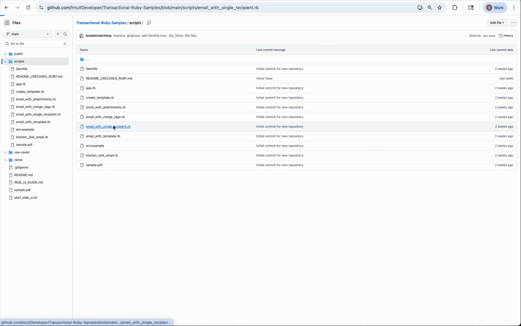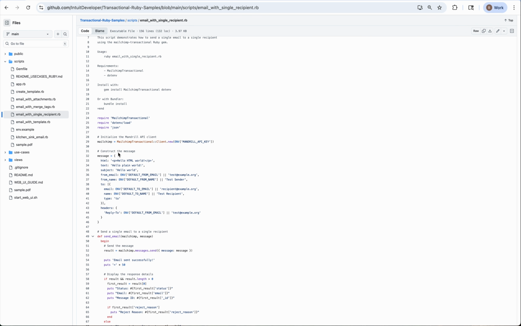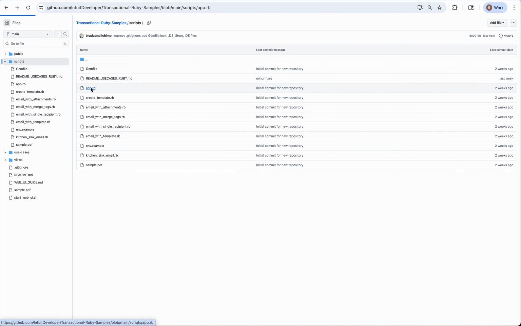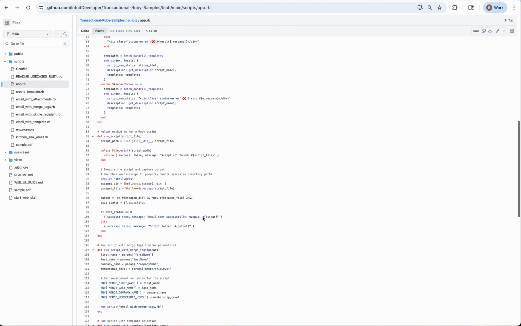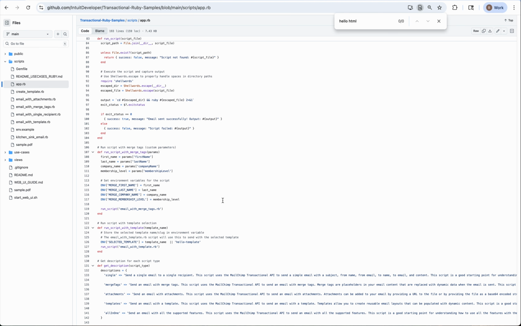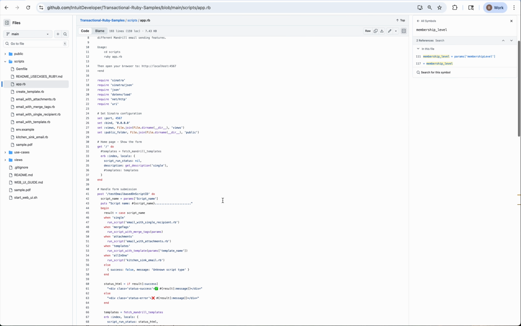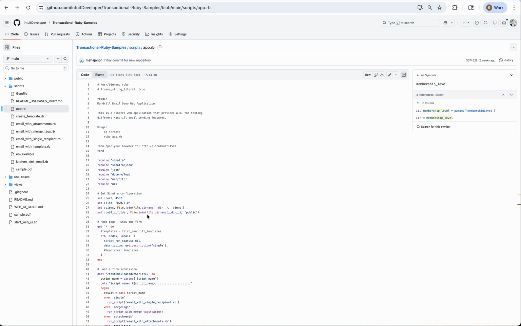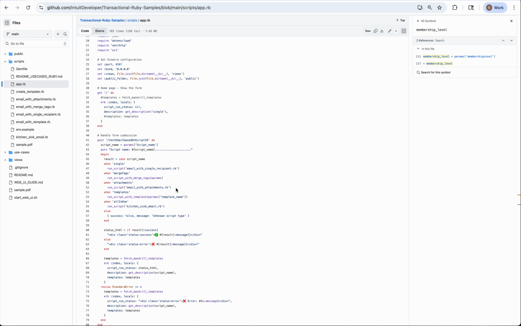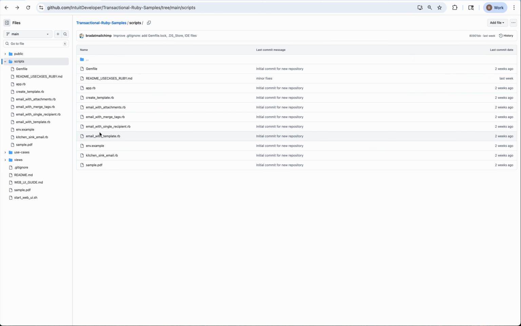That was emailing to a single recipient. Down here in the message that gets constructed, you'll see the HTML is just a p tag, hello HTML world. But of course, we were running that out of app.rb, so it must be calling that function from that file. Yes, okay, so we call run script. Here you'll see that whenever it's a single, we then run the script email with single recipient, which is what we just looked at.